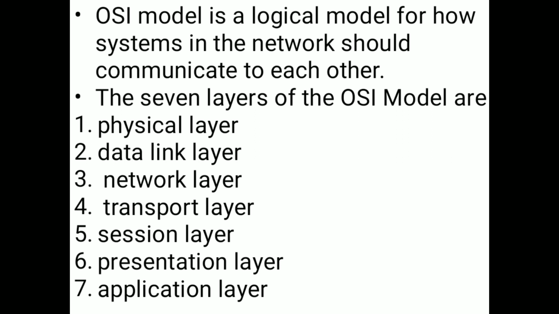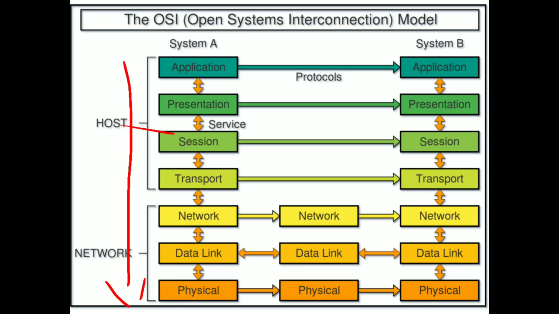We'll see these layers in a diagrammatic representation, when two systems are transferring data, and how these layers perform their tasks. First, we are sending data from system A to system B. First, we will see the physical layer.